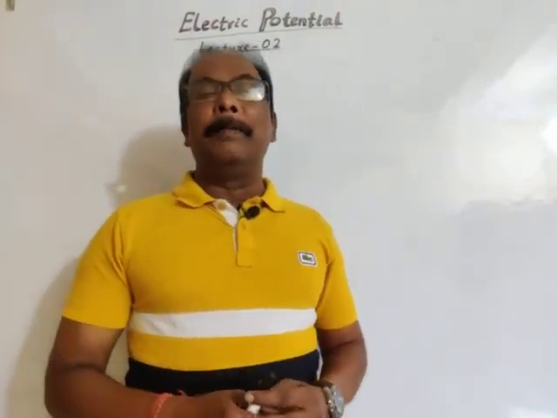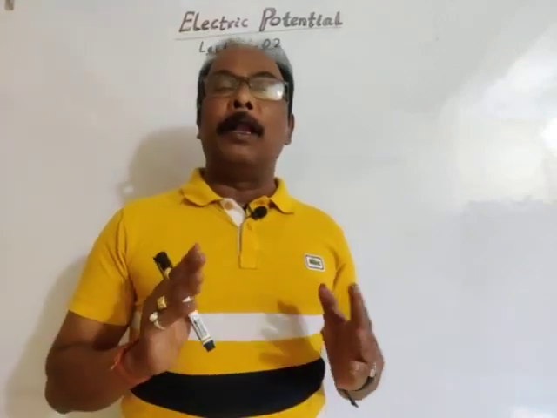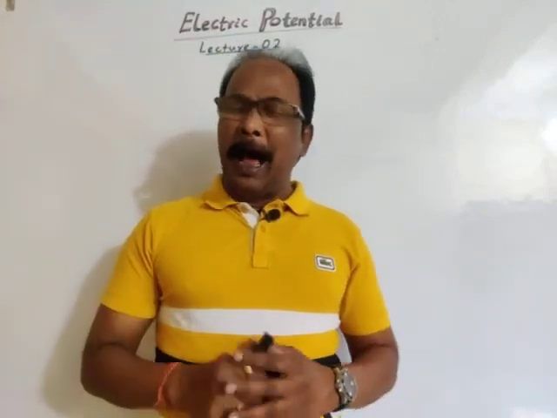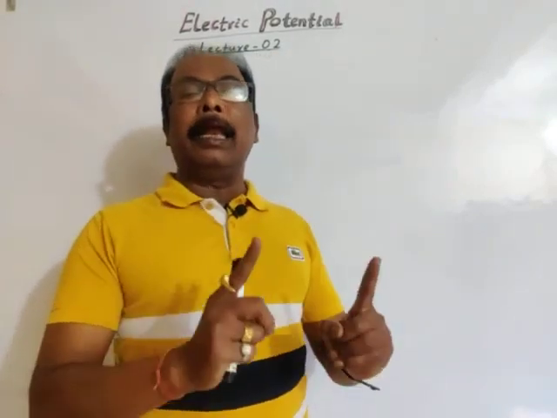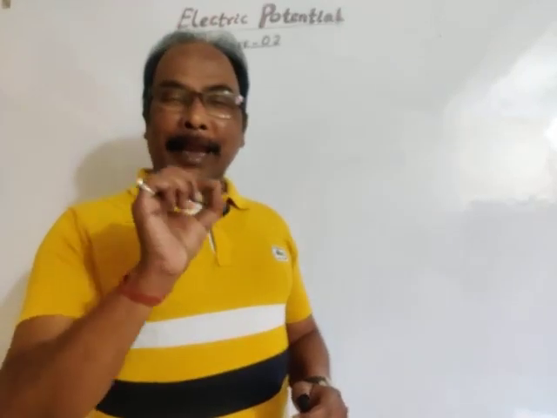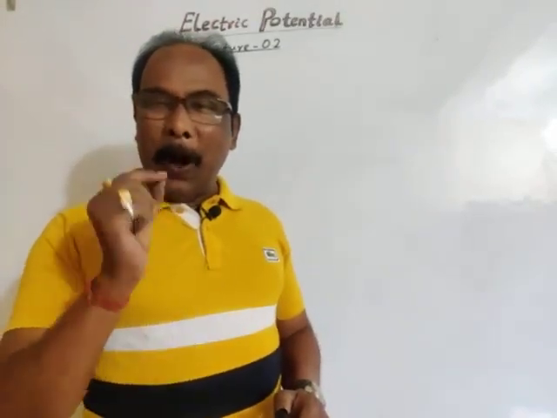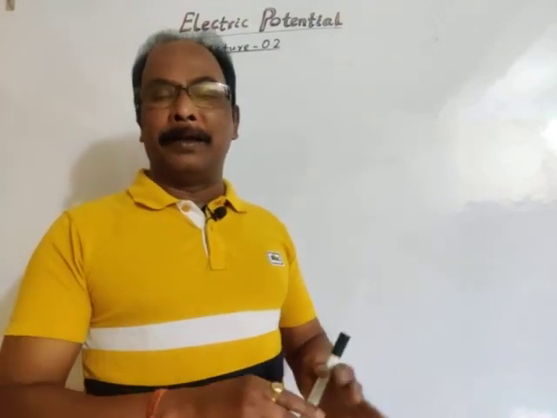In lecture 1, we discussed the qualitative idea on electric potential. As we discussed, to express an electric field, we require either the electric field vector or the electric potential difference.